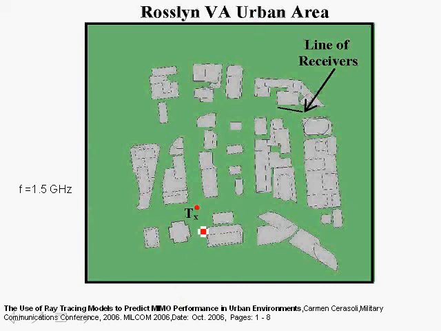was located in this location here, and the receiver was moved along a 30-meter path, and the received power was measured in dBm and plotted. The carrier frequency was 1.5 gigahertz. Rosslyn, Virginia urban area consists of many tall buildings, so there is no line of sight between the transmitter and the receivers, and the received signal at each antenna location here is received through non-line of sight through multiple fading multipaths that are combined at the receiver.